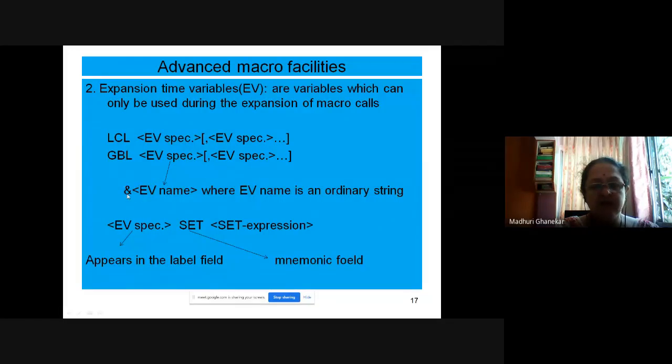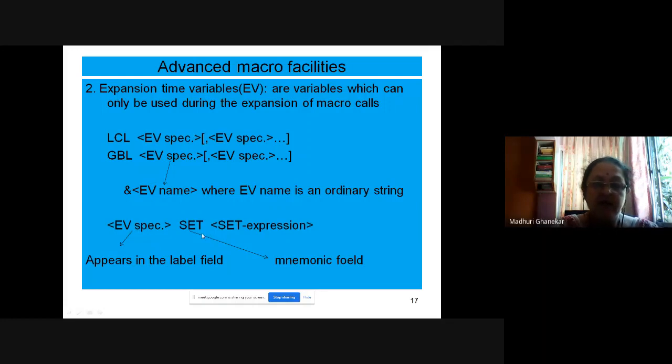So the EV specification consists of an ampersand followed by the EV name, where the EV name is an ordinary string, any name of your choice. The EV specification appears in the label field.